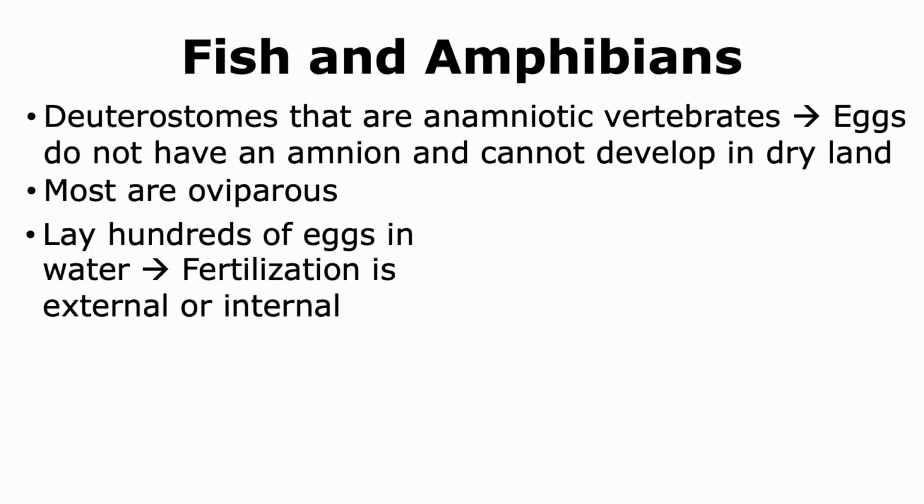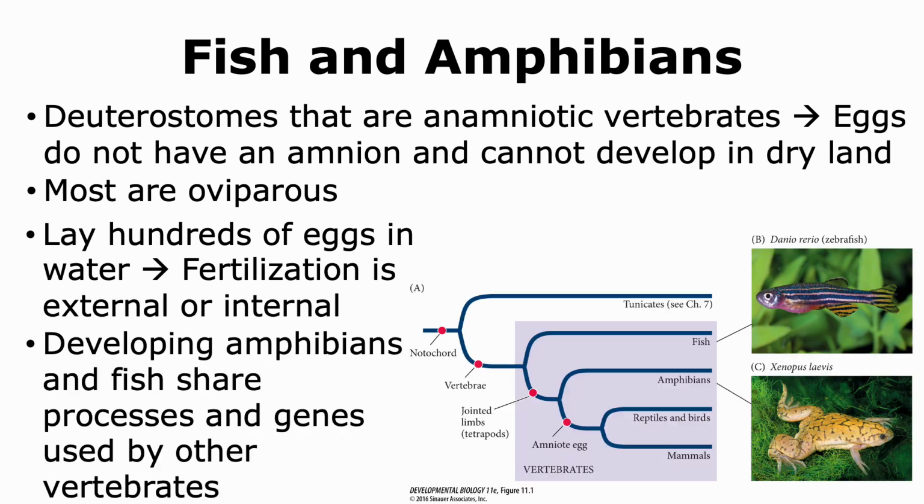They tend to lay hundreds of eggs in water when they show external fertilization. So while many fish and amphibians show external fertilization, there are a few of them that also show internal fertilization. Thus, those organisms that exhibit external fertilization, the females will lay hundreds of eggs in water.